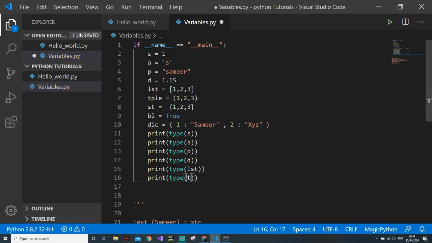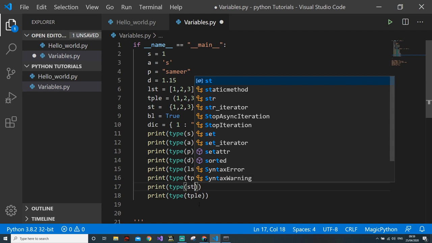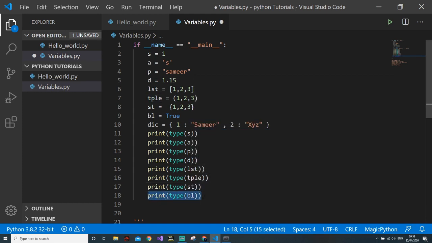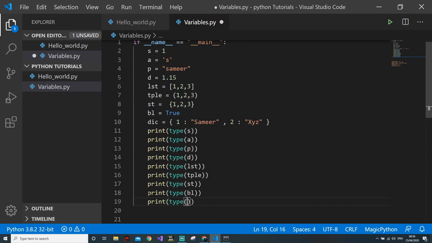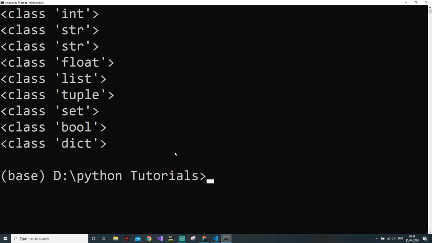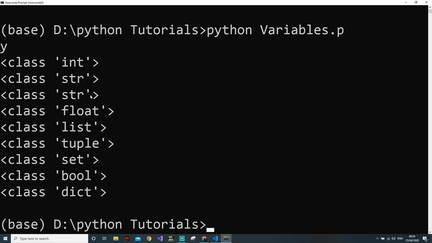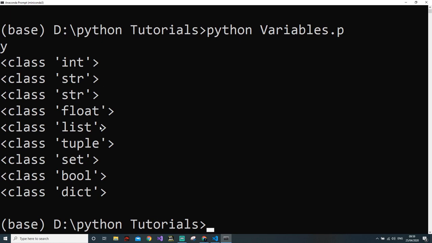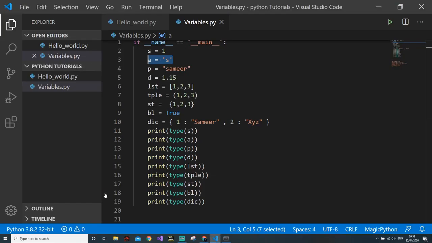We will see the type of TPLE. We will see the type of SG, then BL, then in the last tick. Okay, so done. And this is integer, string, because A is a string. As you can see, this is also string. String, float, list, tuple, set, boolean, dictionary.